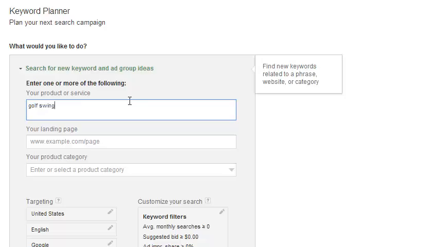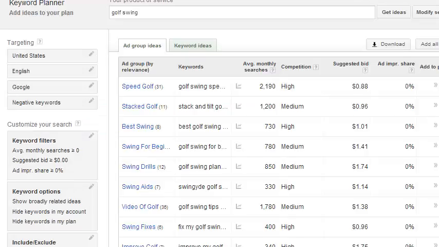No real extensive research went into this. I'm just a big golf fan. One thing I'm also often looking for is kind of tips on the golf swing. So I'm going to put in golf swing, click get ideas. Now, first they're going to give you ad group ideas. So this will give you some other ideas too.